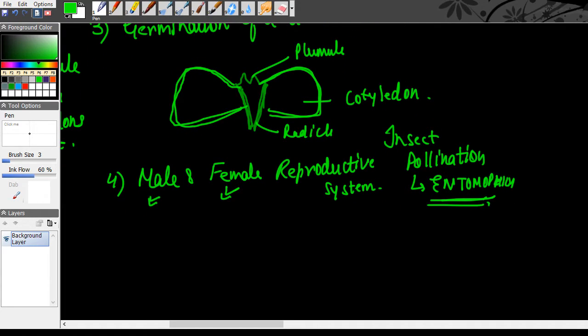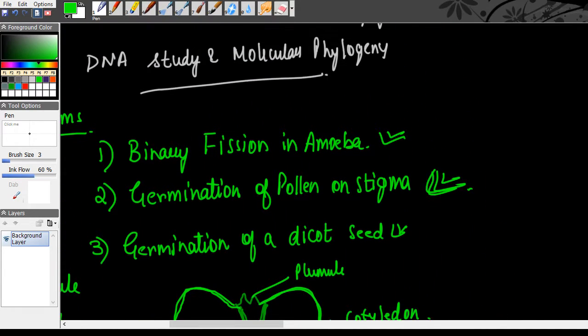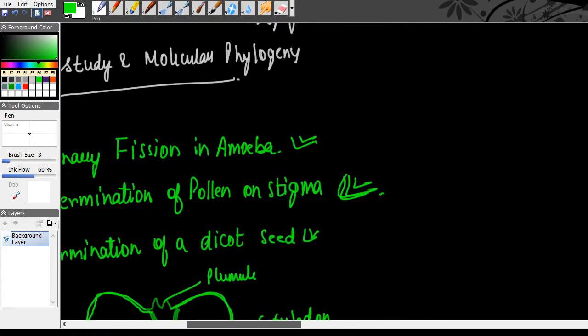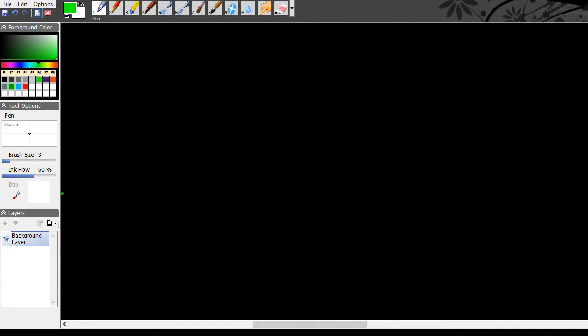So as I was discussing, male and female reproductive systems are very important. You should be clear with male and female reproductive systems, their labelings, their diagram drawing. So that's with your male and female reproductive system. I hope you're clear with the diagrams. After that, we come to another important part of this chapter, that is contraceptive methods.